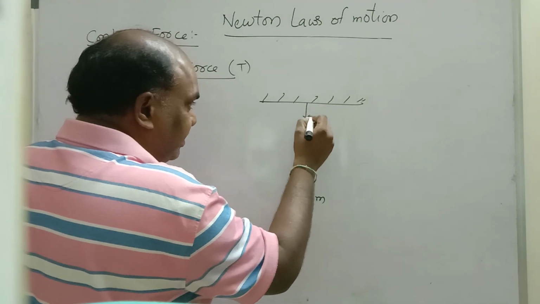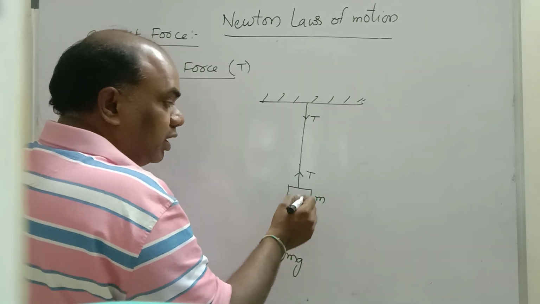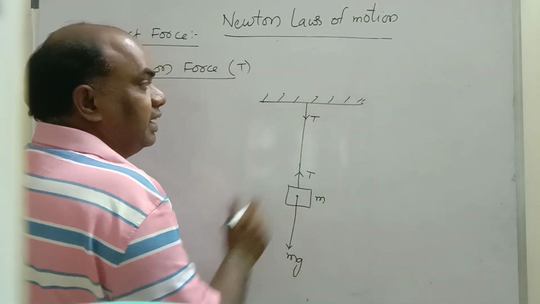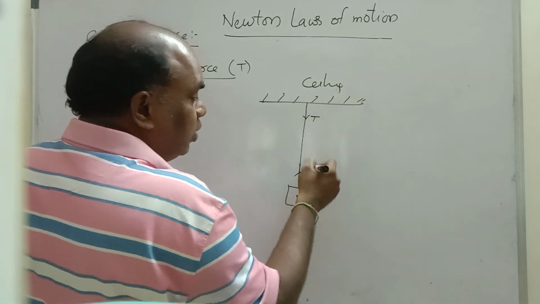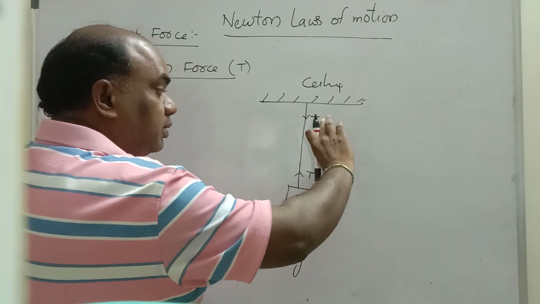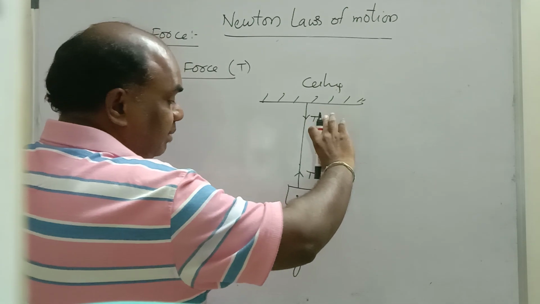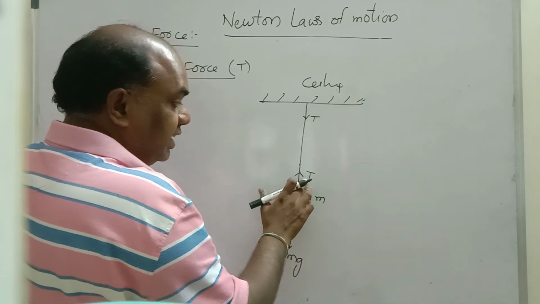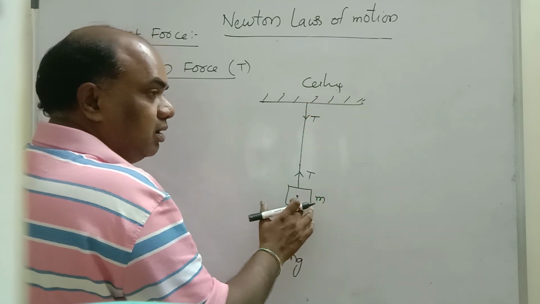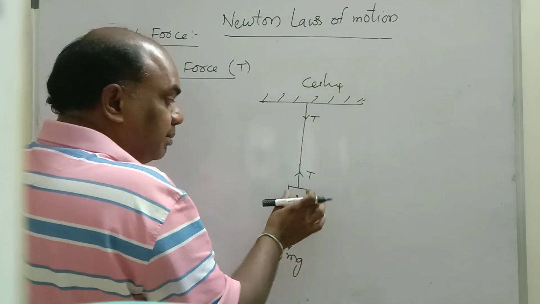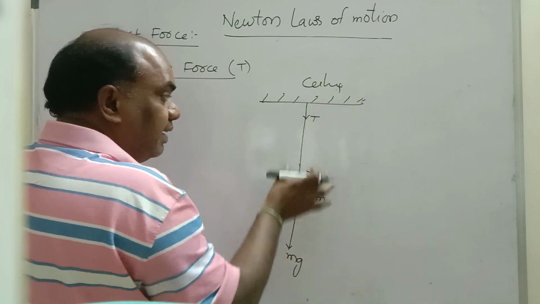From the ceiling the tension is in this direction, from the mass the tension will be in the upward direction. Tension will be upward from the mass, tension will be downward from the ceiling. That means these two are equal and opposite. One more important thing, remember: if the string is the same, the tension is the same. This is the tension applied by the mass on the ceiling. This is the tension applied by the ceiling on the mass. The ceiling is applying some tension T on the mass, and the mass is applying the same tension T on the ceiling. These two are equal and opposite.